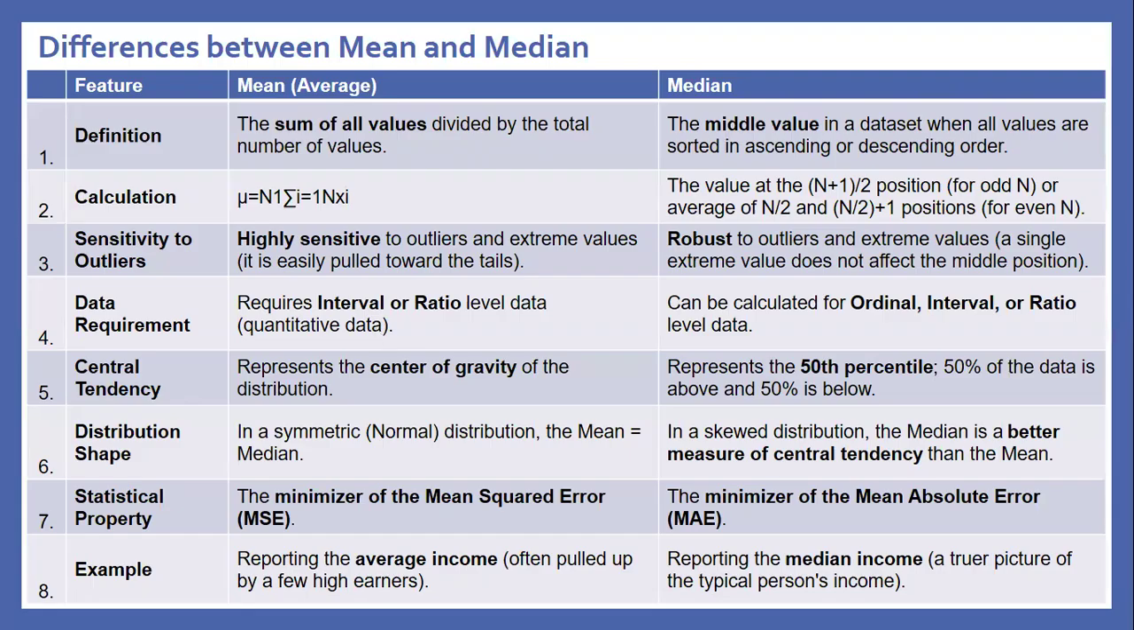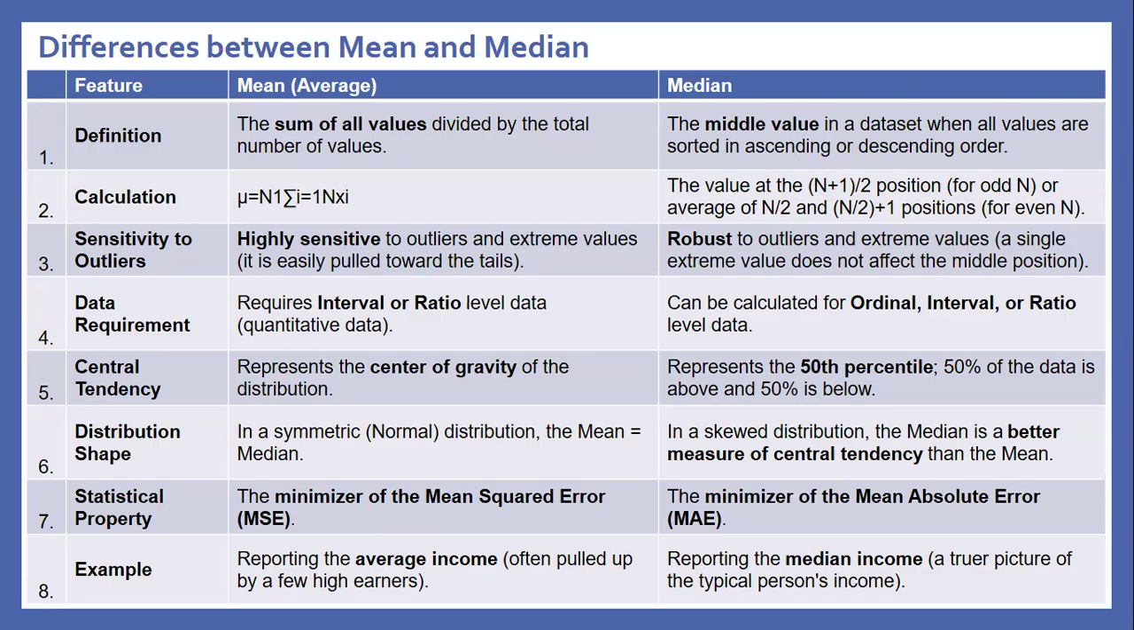Hi friends, in the continuation of the data science interview question answer series, we are moving to the question: difference between mean and median. Definition: the sum of all values divided by the total number of values is called the mean. The middle value in the data set when all values are sorted in ascending or descending order is called the median.